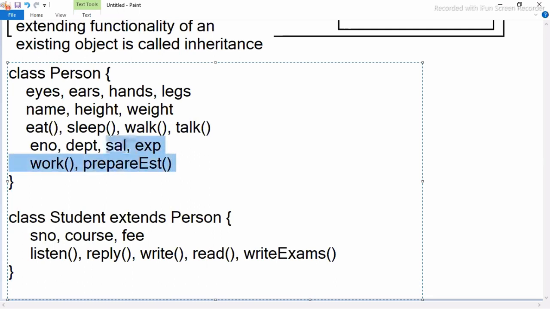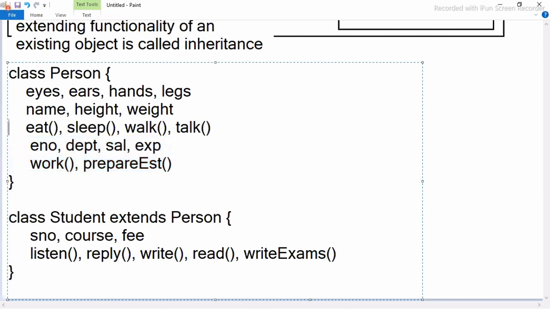Is it okay to write properties and behaviors here? Is it a good idea, or a wrong idea? It's a wrong idea. Why? Because person doesn't have employee number, person doesn't have department, person doesn't have salary, person doesn't have experience, person doesn't have work and prepare. You don't prepare any estimations. So it's a wrong idea.